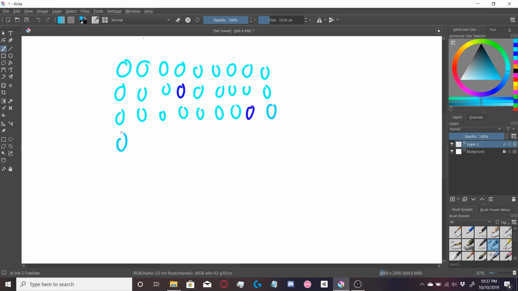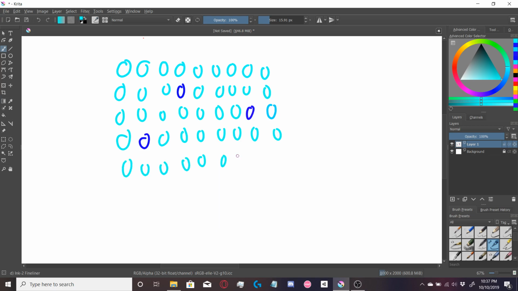Continue on with our carbon-12s. Another carbon-13. And then we continue with carbon-12s.